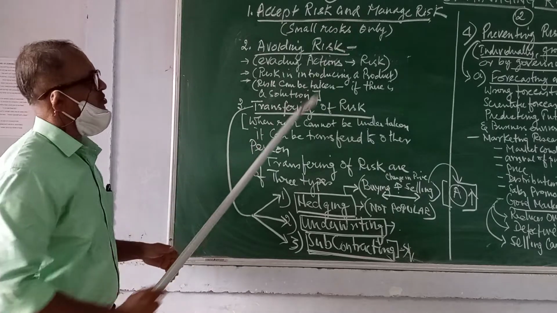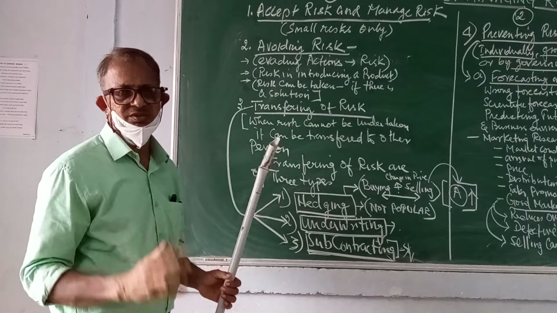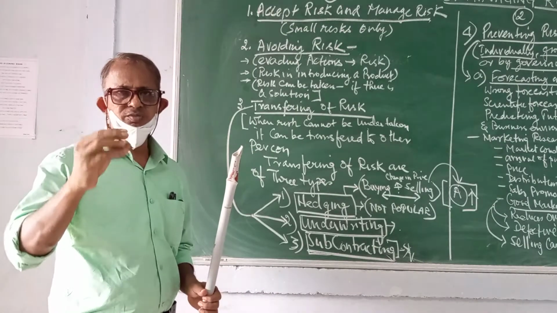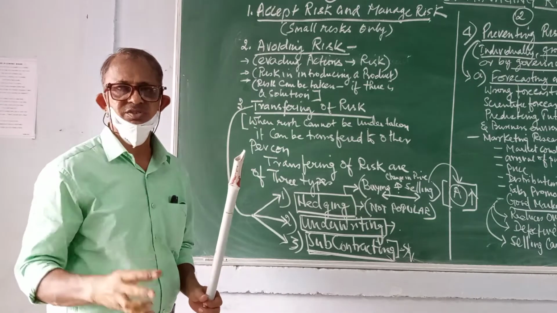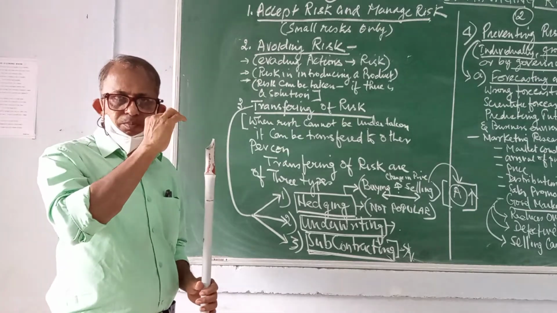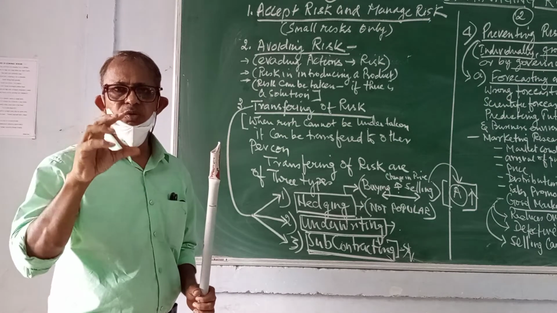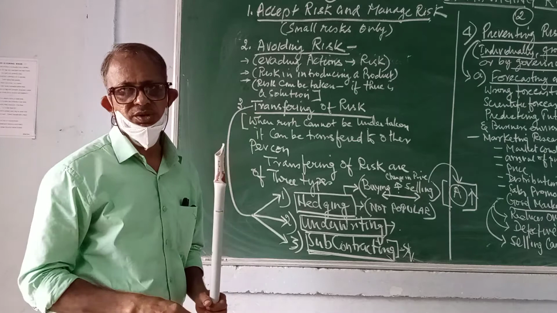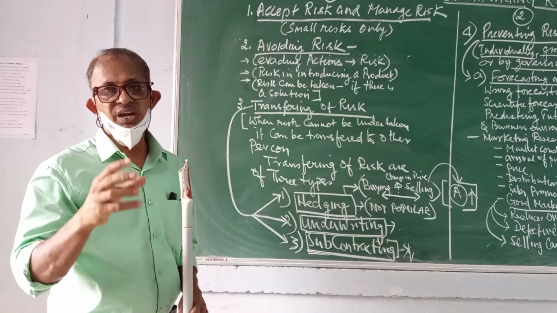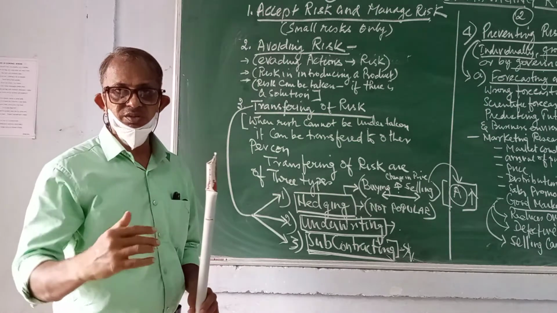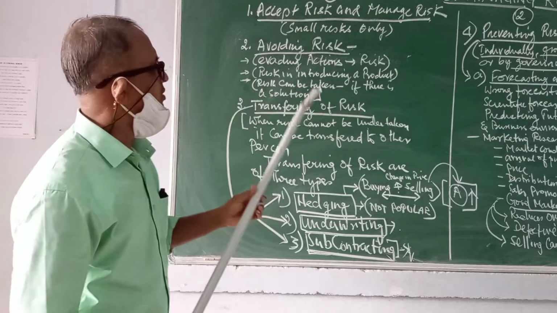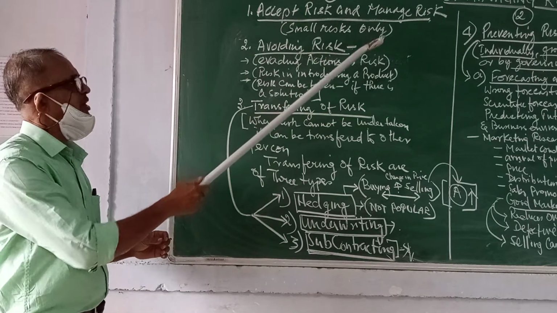Accept risk and manage risk. Now, yes, it is quite logical that if one has to do business, he has to accept risk and manage risk. But who has to accept risk and who has to manage risk? This particular point is suitable only for small business owners, not for huge business firms. Only small business owners can accept risk and manage risk because their investment will be very moderate. I am sure you must have understood this very simple point.